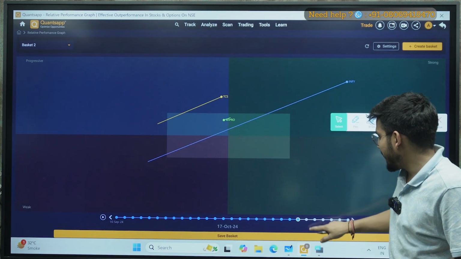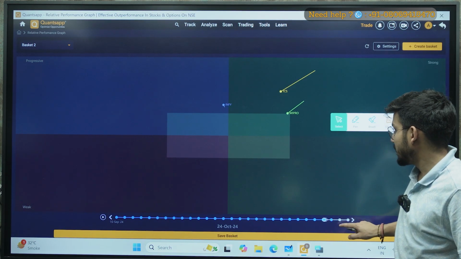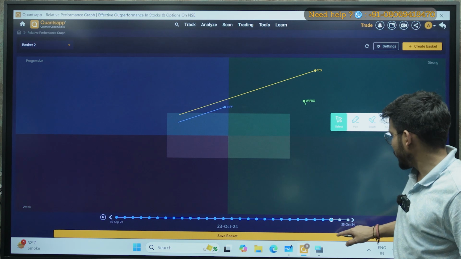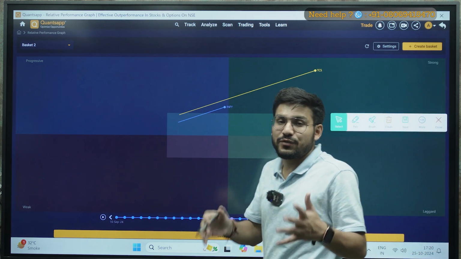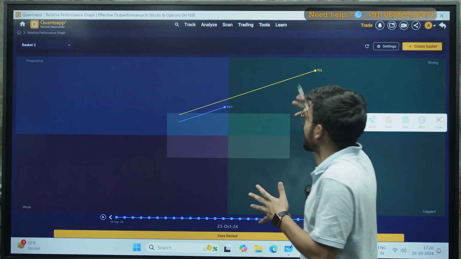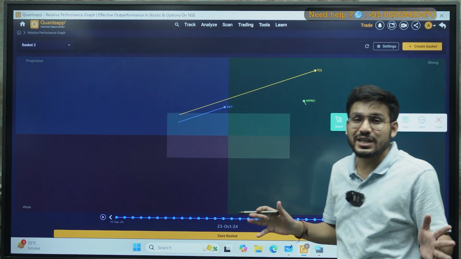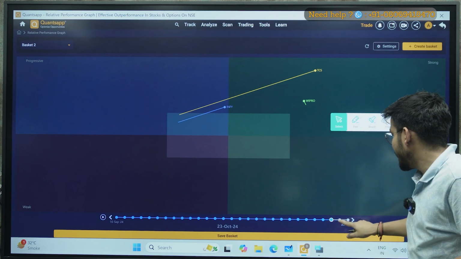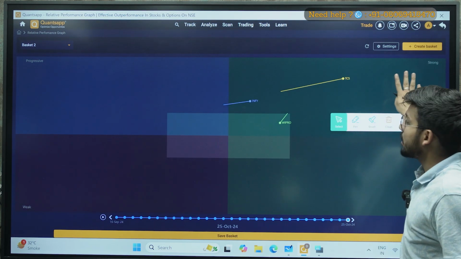Then I can analyze on which date. You can see right now, on the 23rd of October, we started making entry on the 15th of October, and on the 23rd of October my TCS was in the strong zone, where I can book profit. And then we have TCS still there, in the strong zone.